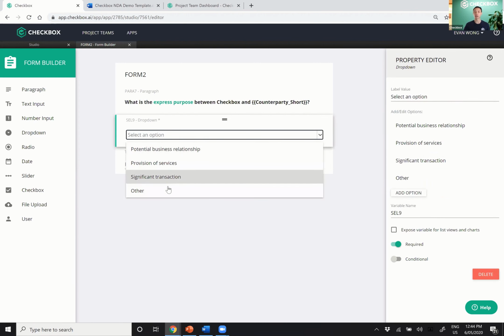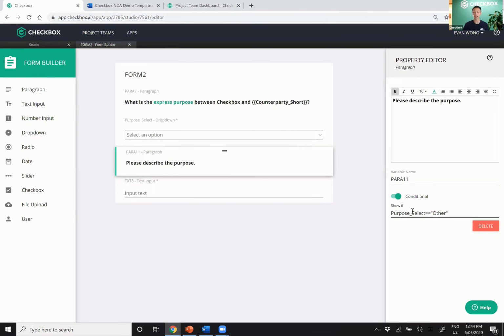And I only want to see this question, this conditional flag. If I tick this conditional, show if purpose select equals other. Does that make sense? So if purpose select, which is the drop down above, is selected as other, then show this question, otherwise hide it away.